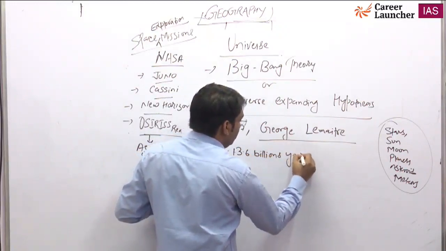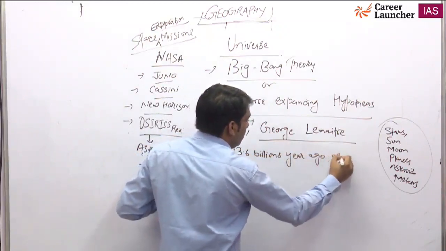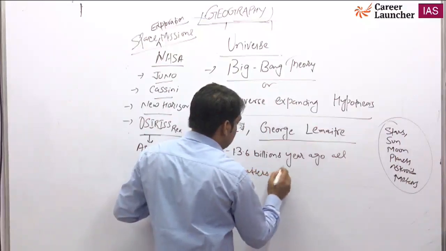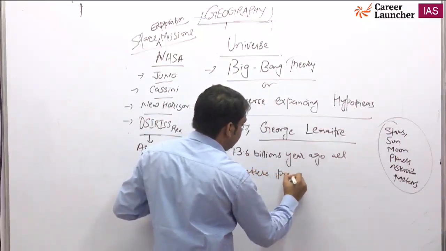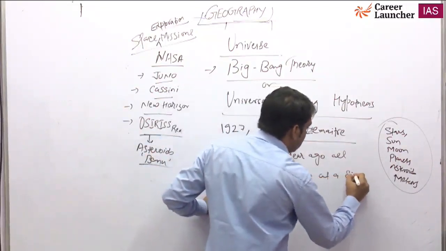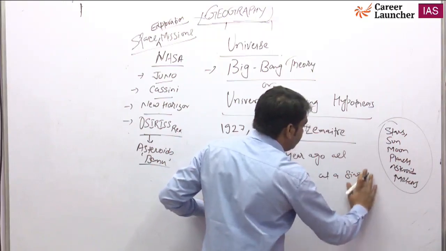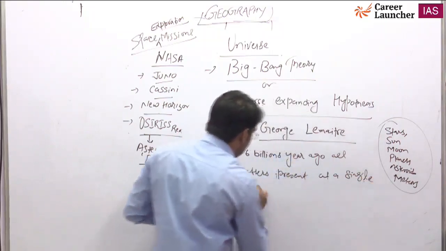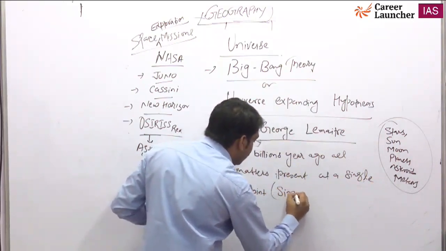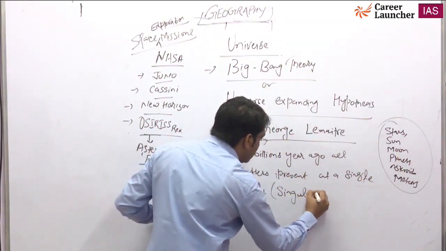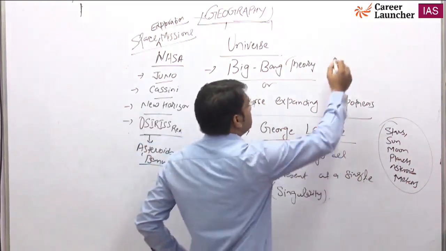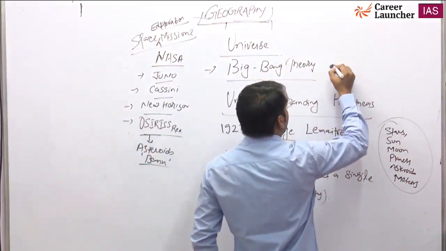all matter was present at a single point, also called a singularity.